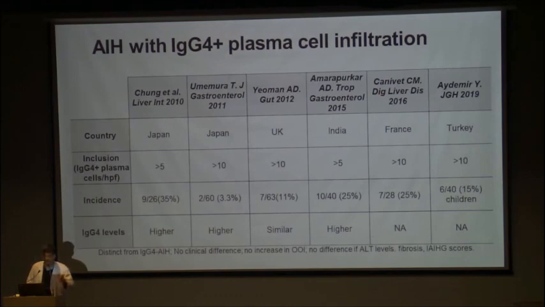So IgG4 related autoimmune hepatitis is a distinct entity, but we should also be aware that certain patients who have classical autoimmune hepatitis will have an IgG4 rich infiltrate in their liver biopsies. They may respond faster to steroids, they may have less relapse, they may have higher IAH scores, but well, this remains undefined. This is an area for potential study.